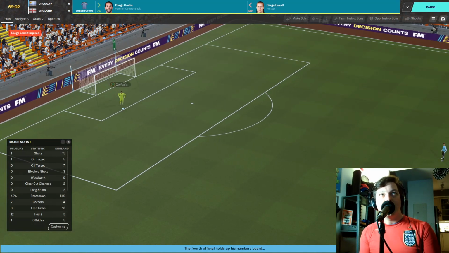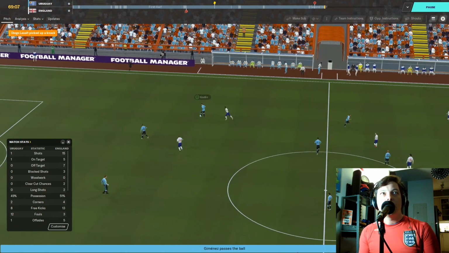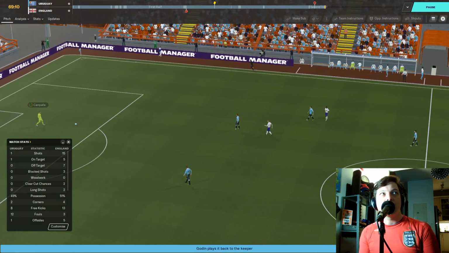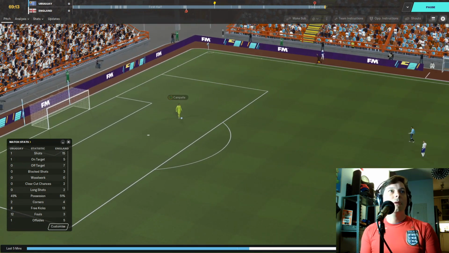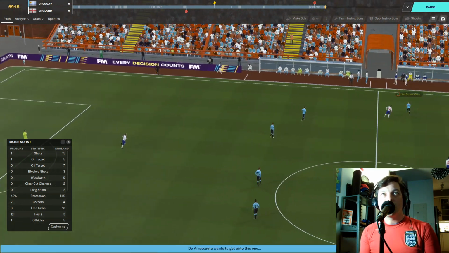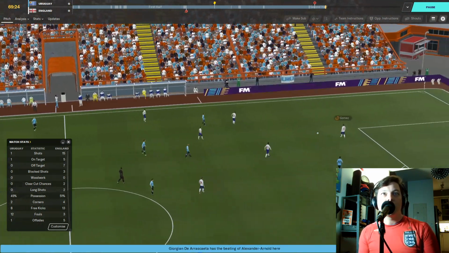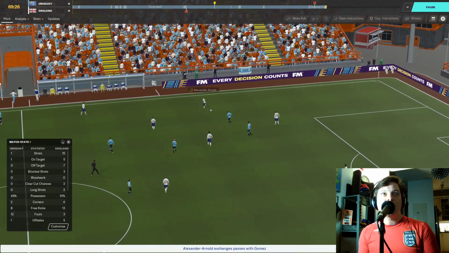Diego Godin on for Diego Laxalt now for Uruguay as well. Another defensive player. I guess Laxalt picked up a knock. But Campagna bringing it out slowly for the Uruguayans. Passes forward to Arrascaeta. Loses out to Trent Alexander-Arnold, though. And he passes to Gomez.